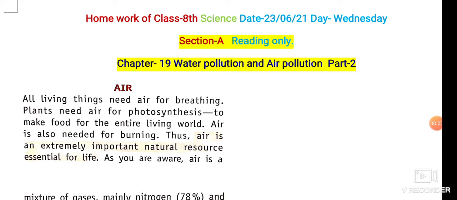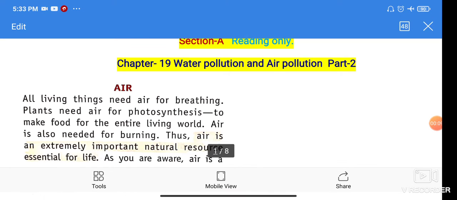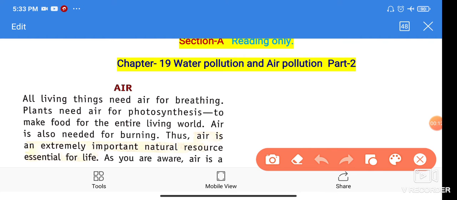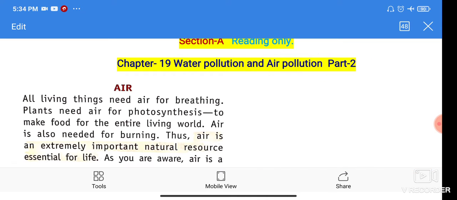So dear students, today we are going to start the second part of chapter 18, that is pollution of air. In this part, we will discuss air pollution and air properties. So let's start this part.